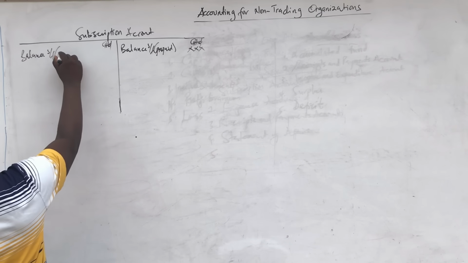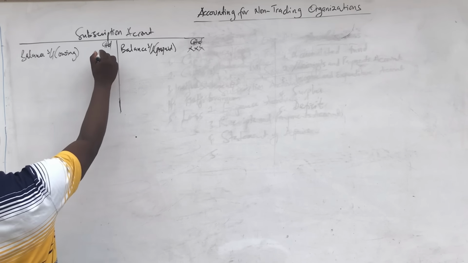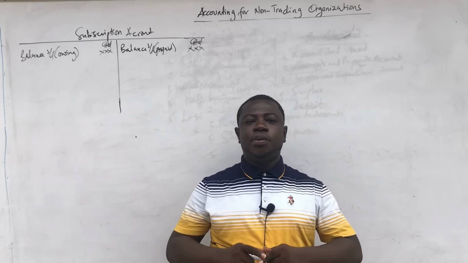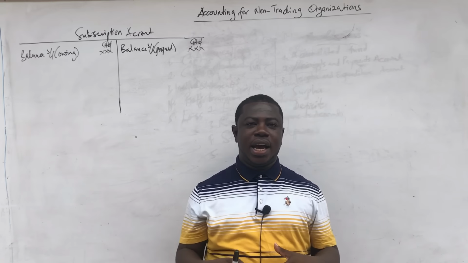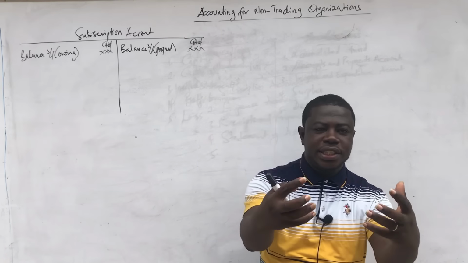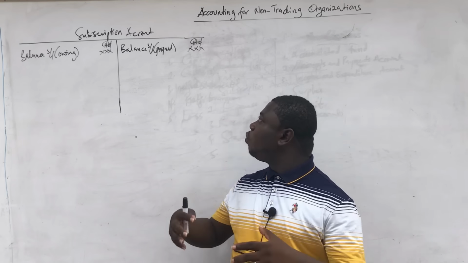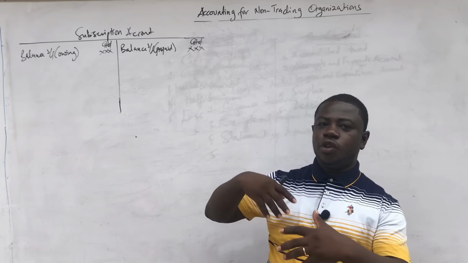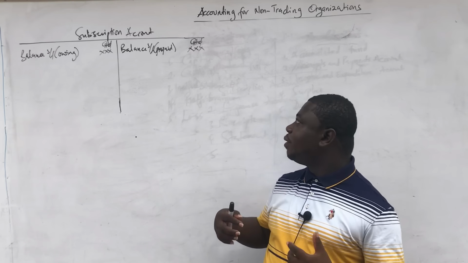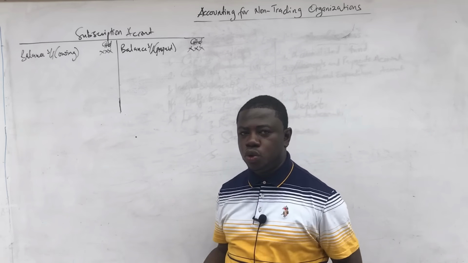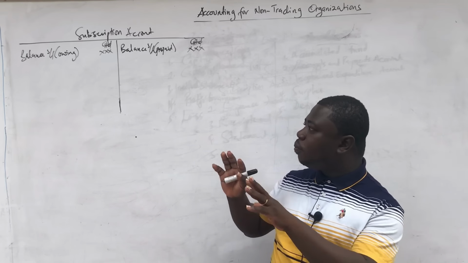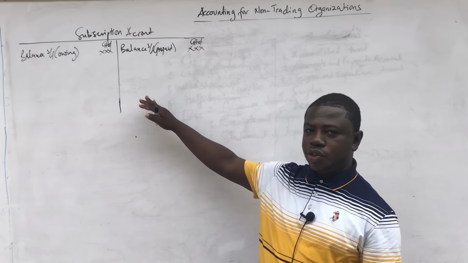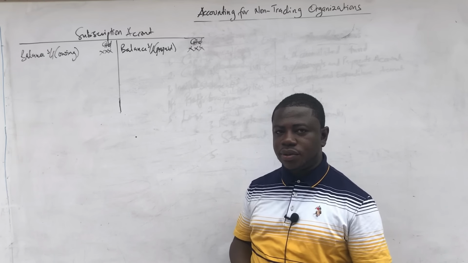And then the balance brought forward, if it's an owing, rather, will come to the debit side because it comes in as an asset. When our members are owing us as a club, it is a receivable from them. But when they have paid in advance, once they have not enjoyed the service for the coming year, we see that we are rather liable to pay. So that is why the opening balances are opposite to that of the expense account. After the subscription, I'm going to show the expense account as well.